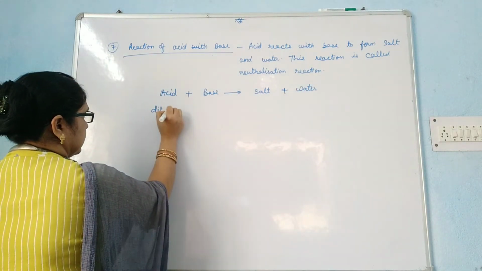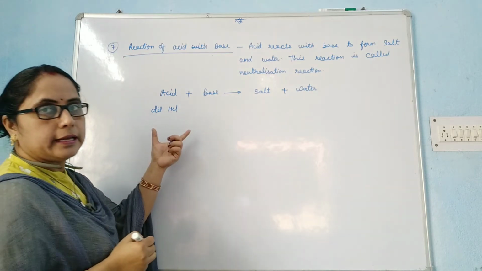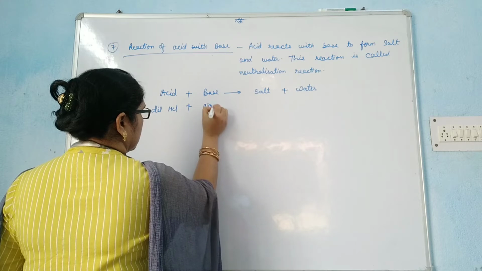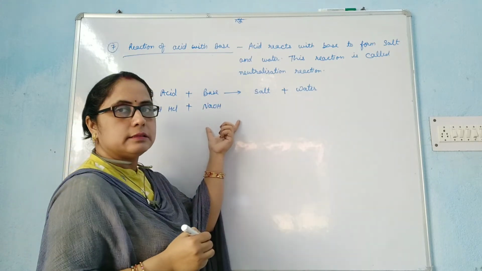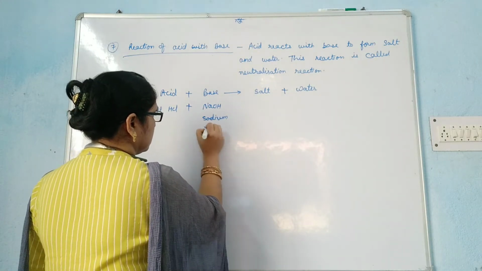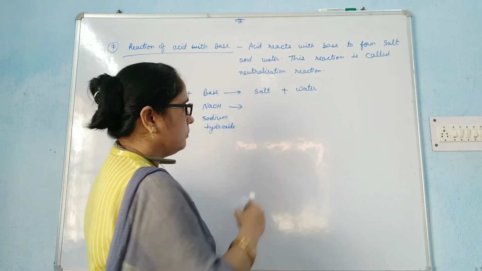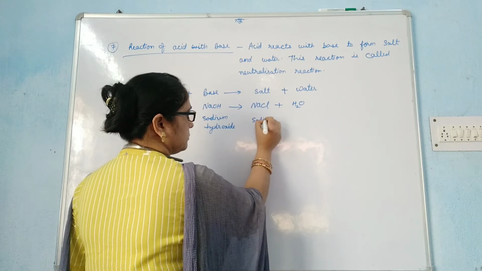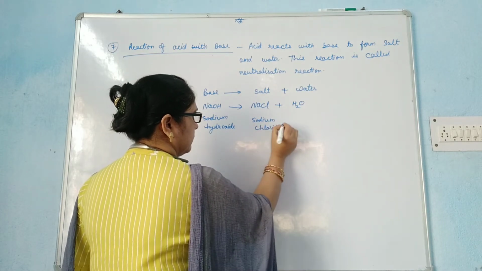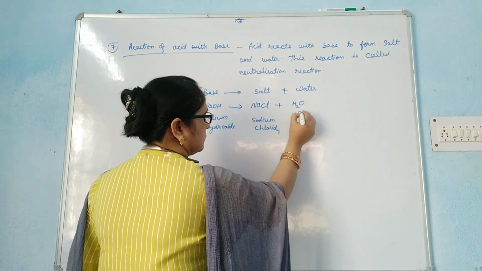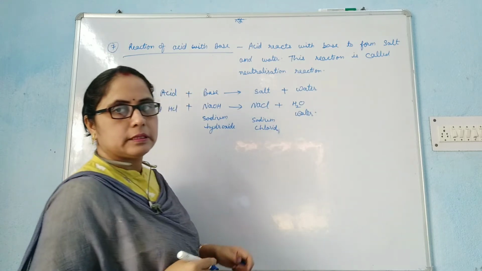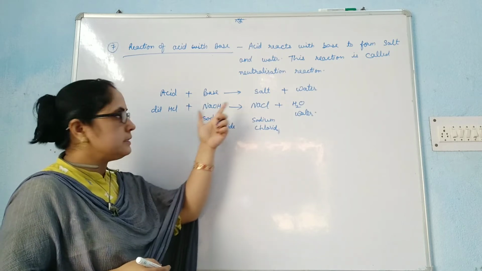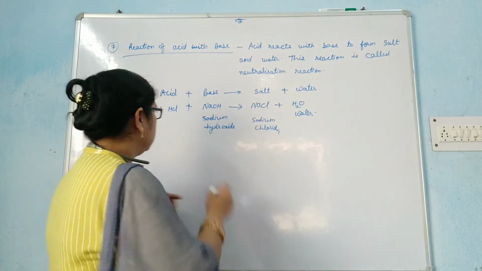With the help of an example, see here: acid like dilute HCl, dilute hydrochloric acid, combined with sodium hydroxide, this is a base, forms NaCl, sodium chloride, and water. This is a type of neutralization reaction. Acid combined with base forms salt and water.